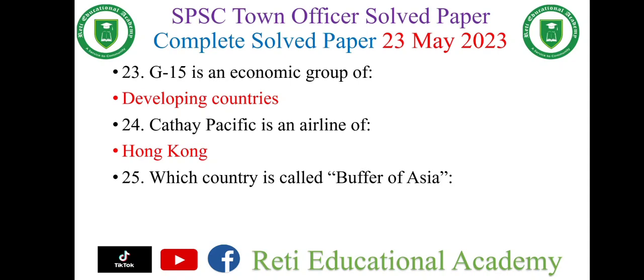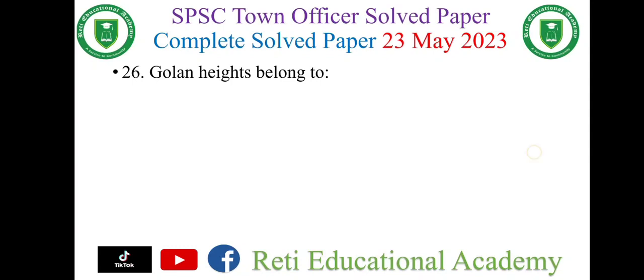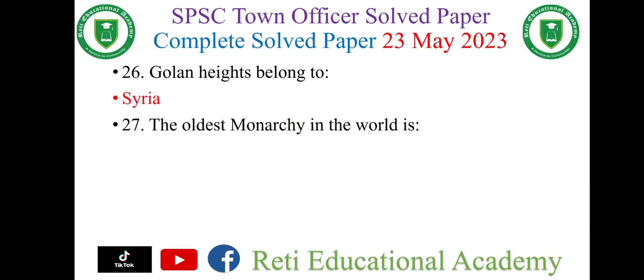Question number 25. Which country is called buffer of Asia? And the right option is Afghanistan. Question number 26. Golan Heights belongs to Syria. Question number 27. The oldest monarchy in the world is Japan.